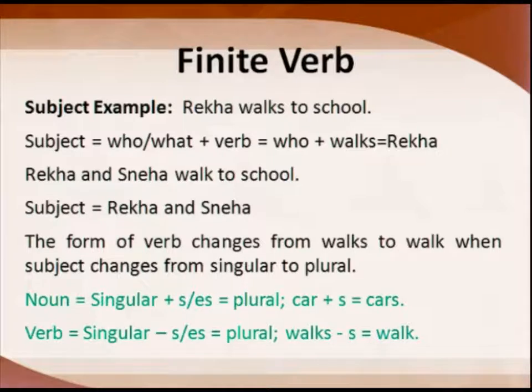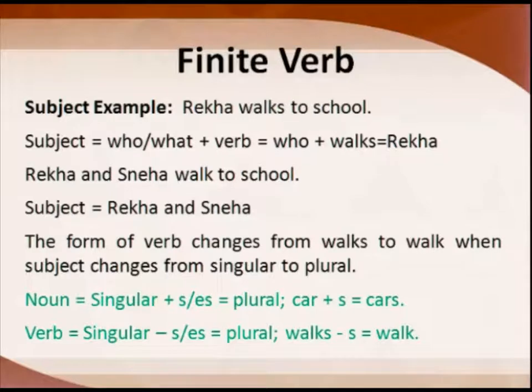Now there may be a confusion. Walks, when we are using s, how can it be singular? Let me explain. At the bottom of the screen I have given noun. If we add s, then it becomes plural. For example, I am taking car. Plus s becomes cars. Car is singular, and when we add s, it becomes plural, cars. And verb is opposite to noun. Opposite to noun means here singular is with s, and when you remove the s or es, the word you get becomes plural.